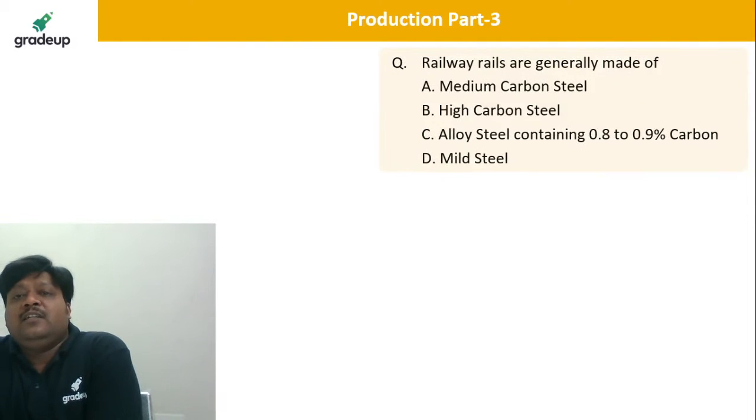Next question. So railway rails, Mahesh Shinde, very good. Railway rails are generally made by... yes, that is very huge speed we are using. More than that also we can go.